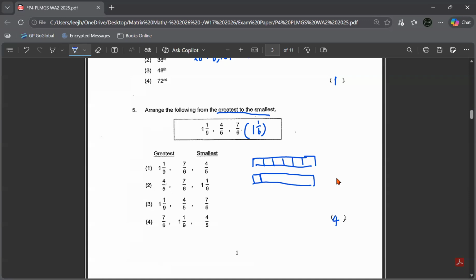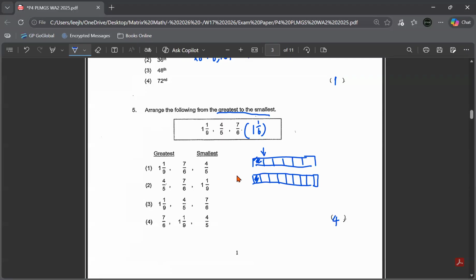This one will be like 1, 2, 3, 4, 5, 6, 7, 8, 9. Somewhere like that. Okay. So this is 1/6, but this is 1/9. So you can actually see that 1/6 is a greater portion than 1/9, which is why 1 and 1/6 is the greatest fraction. Okay.